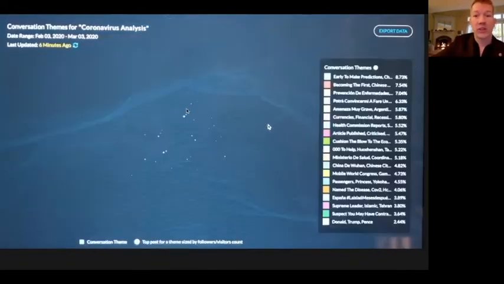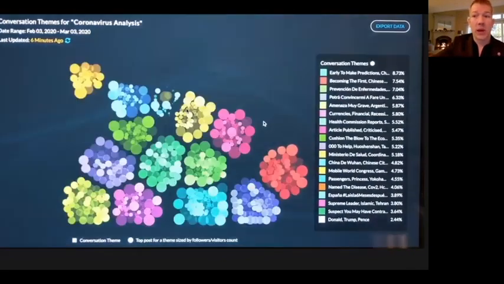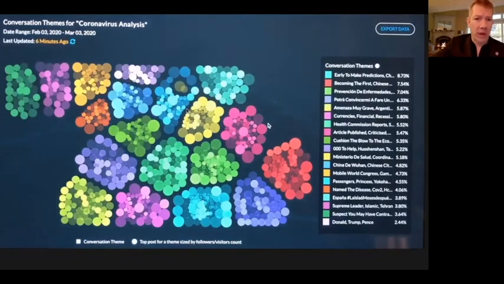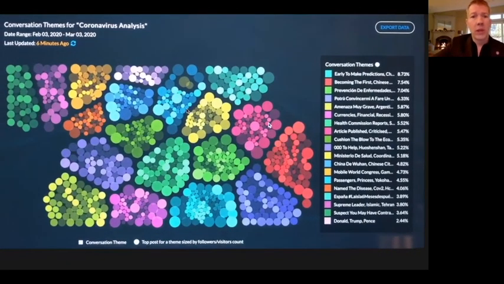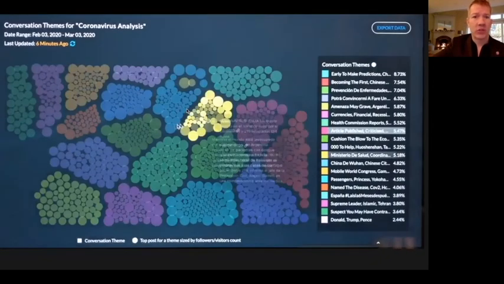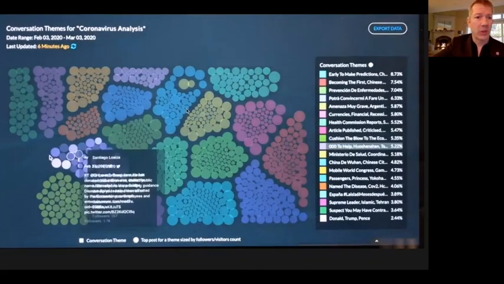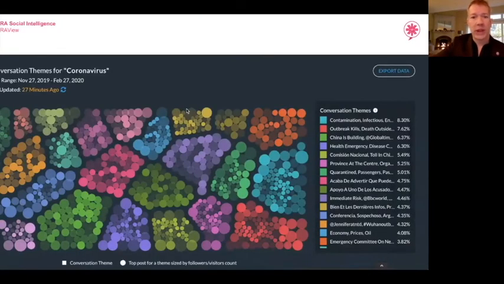And if we are asked to by the client, we can dig into the conversation. So this is an example of how the conversation is broken up into different segments. This example is using the coronavirus because currently we're tracking social conversations around the coronavirus. But as you can see, the AI automatically breaks down the conversations into different kinds of segments, and we can dig into those segments into the actual conversations. And here are some static screenshots that aren't quite so jittery. I apologize for the camera work.